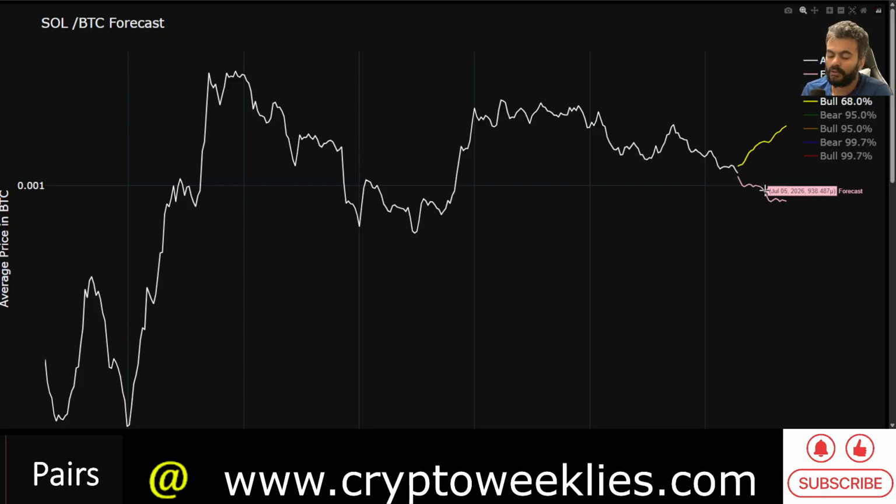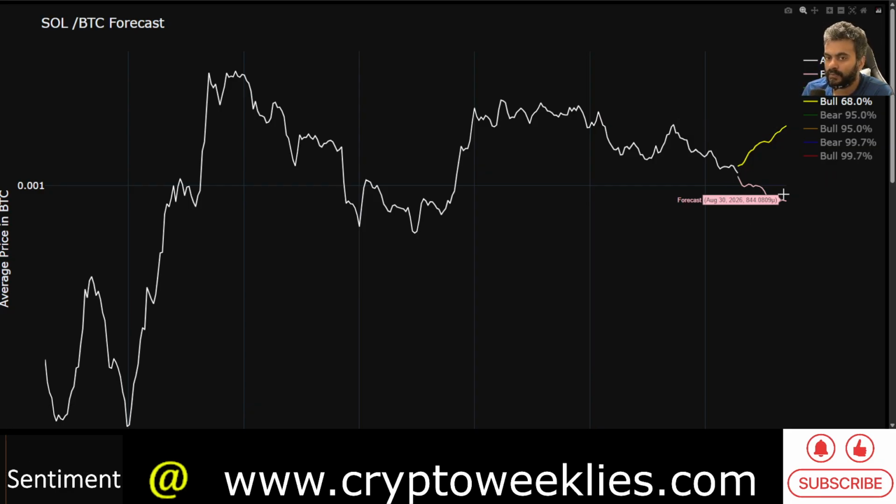If there is a no-panic bear market for Sol with respect to its price action valued in Bitcoin, the forecast for Sol BTC from the current valuation of 0.0011, which is roughly half of what Sol did in September 2025 against BTC.